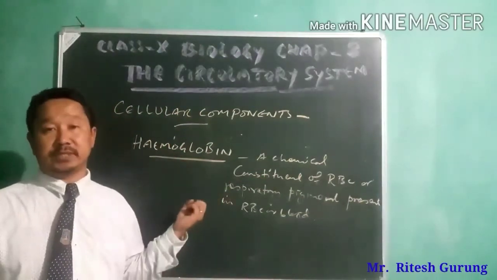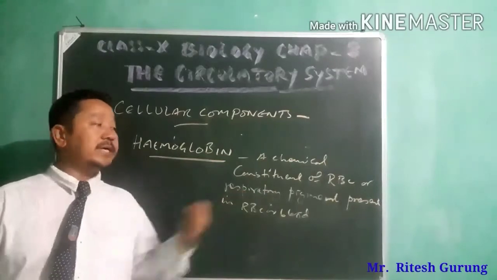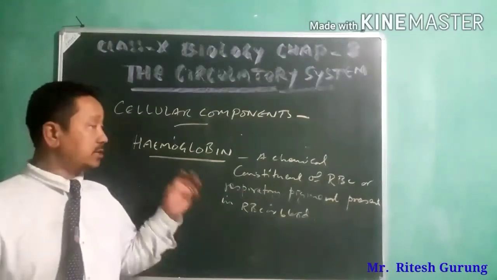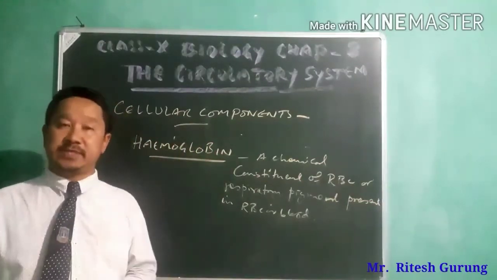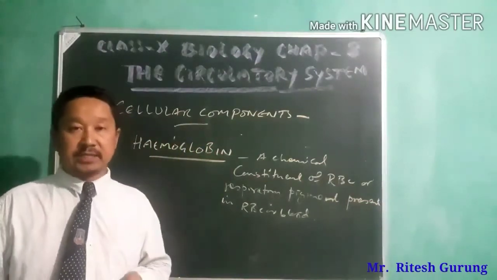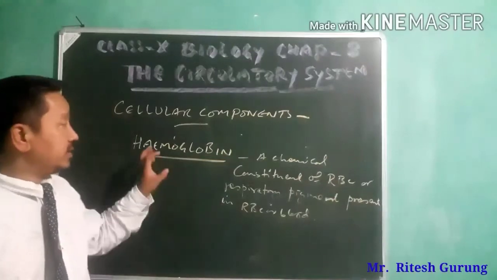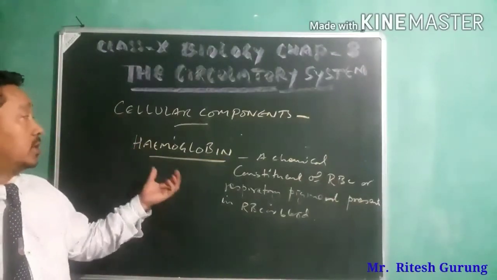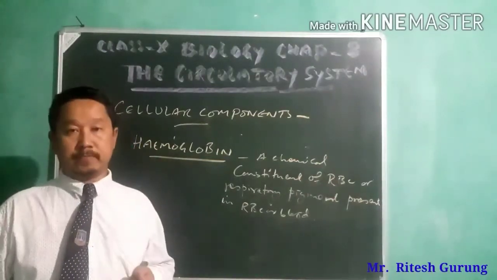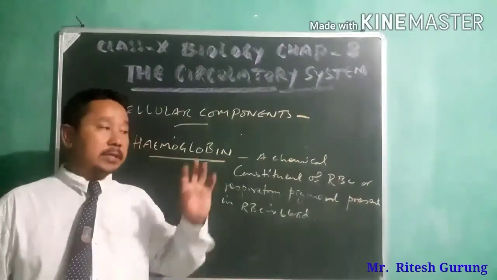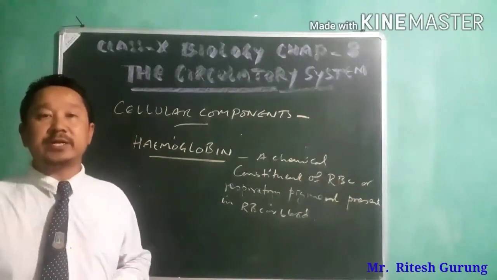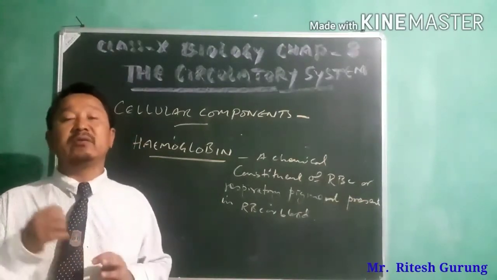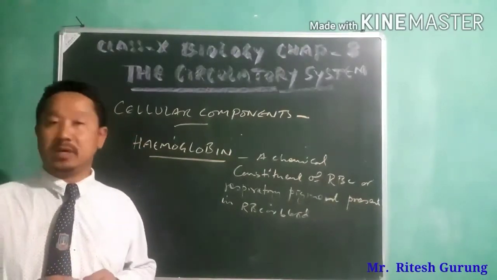It is present in RBC, which is also called a respiratory pigment. There in erythrocytes itself, there in the red blood cell itself, there is a chemical constituent called hemoglobin. The main function of this hemoglobin is to carry the respiratory gases to and from the different parts of the body.